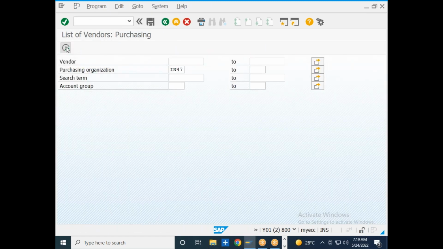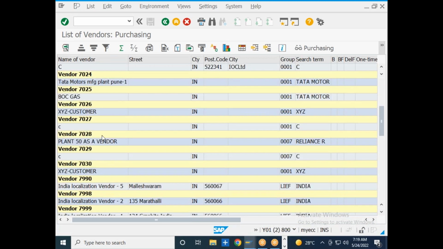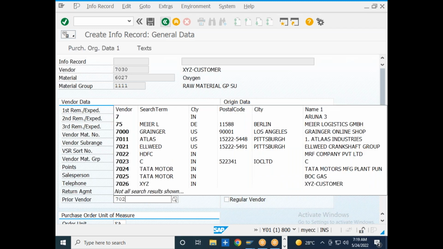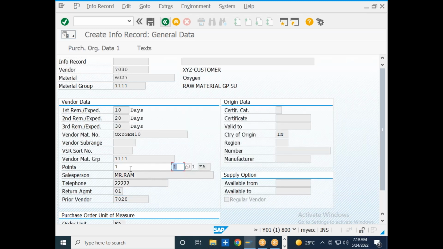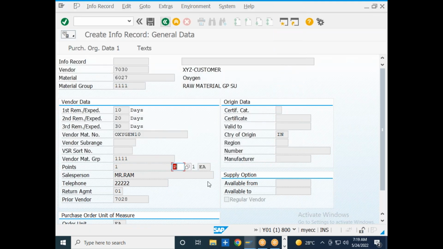So I will go to the purchase organization 7028. Okay, so then one piece, I think one each. I think 1 point. Okay, 1 credit point if you buy 1 piece of this material.